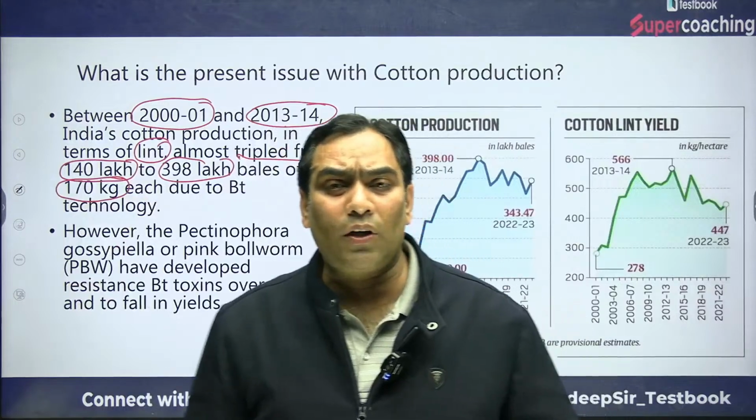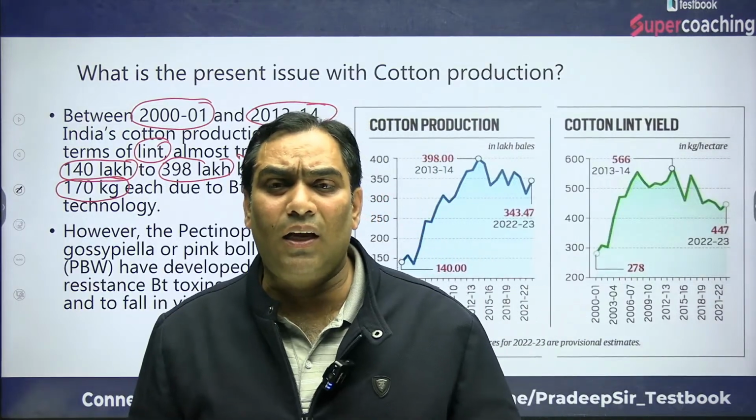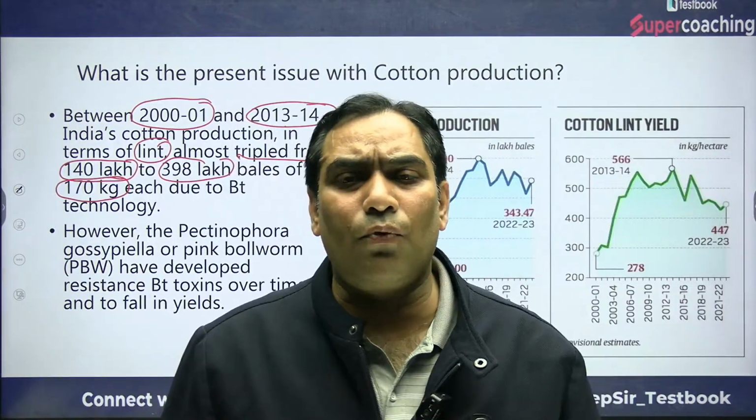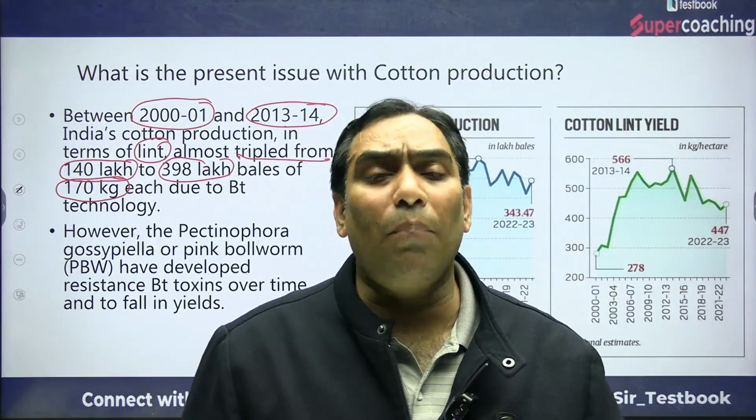That means in just 13 years, the production of cotton tripled.